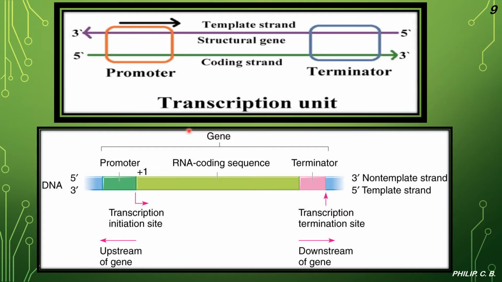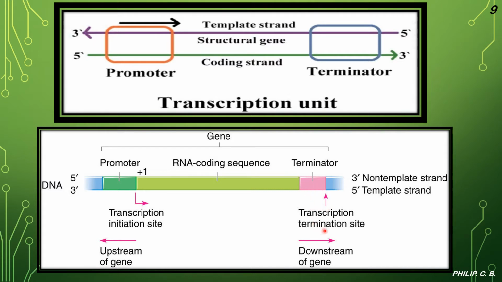A little more in detail, in the second image, again you can see DNA 5' to 3' end where the promoter is present. Then further you can see the transcription initiation site, that is the beginning part, upstream of the gene. Just now we read about upstream and downstream, so the promoter is in the upstream region. Then the middle part, the RNA coding sequence, which is a continuation from the promoter and then leads to the terminator.